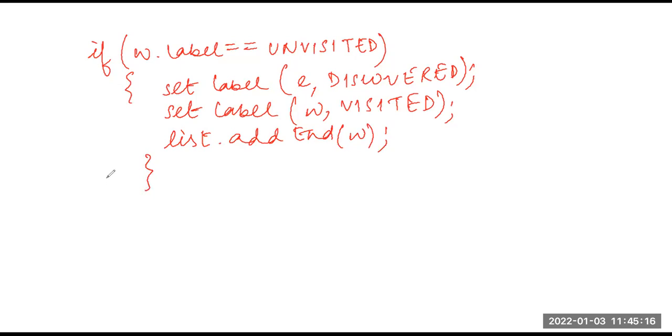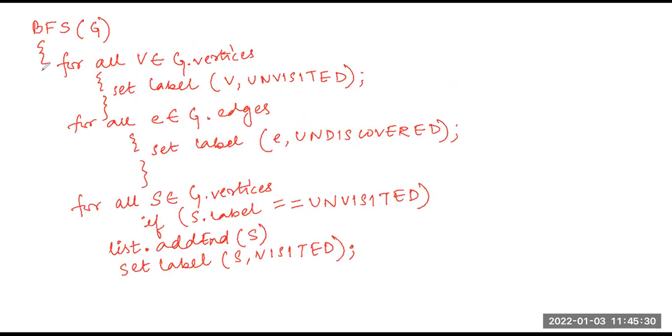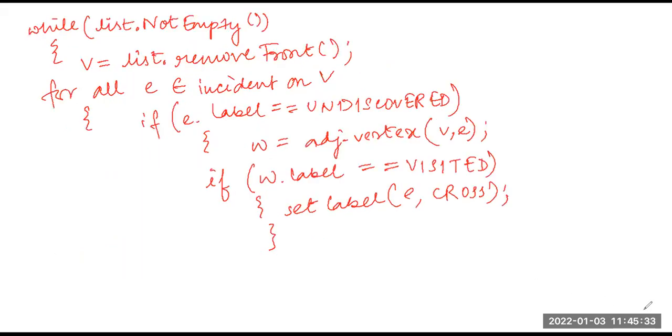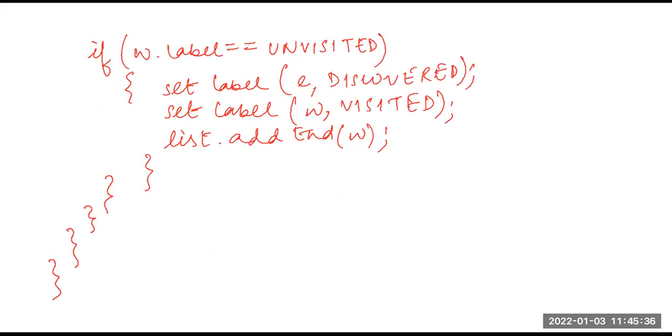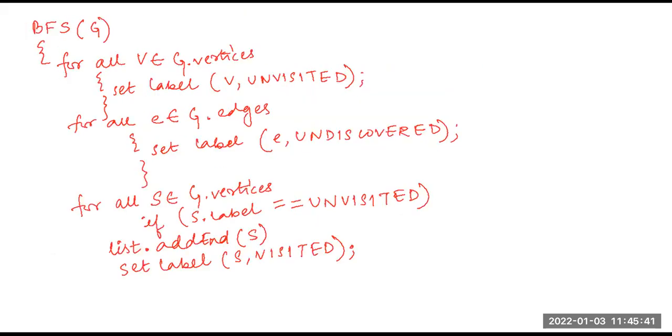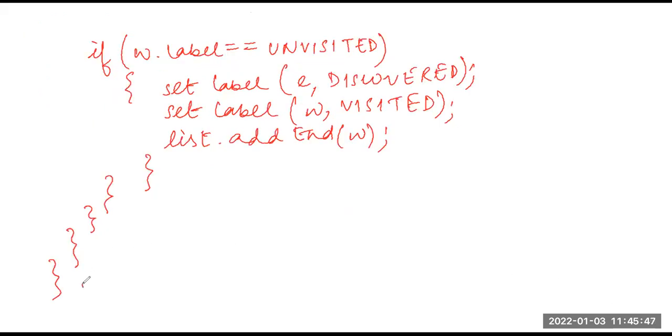So one bracket closure for the if, one for all the edges, one for all the source vertices, and one for the start of the BFS algorithm. So this is the entire algorithm together. I am writing in separate pages because space was not there, but from here, step by step, line by line, up to here is the total entire BFS algorithm. If it comes that you need to write the algorithm, this is the entire algorithm.